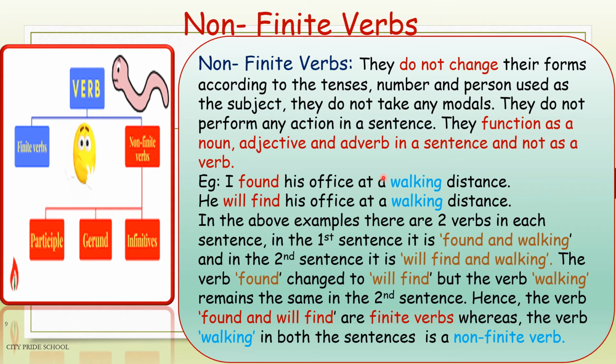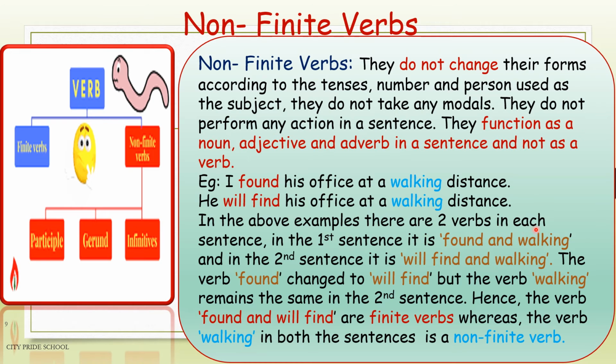So, if you observe, walking remains the same, but found has changed to will find to agree with the tense of the sentence. So, here, found and will find are finite verbs because they are changing according to the change in tense. But walking remains unchanged, unaffected by the change in tense. So walking here is used as a non-finite verb.